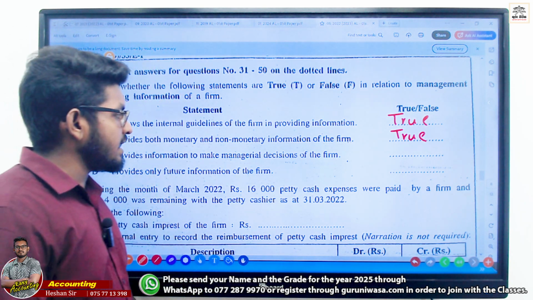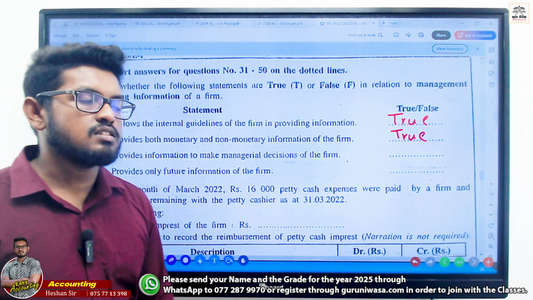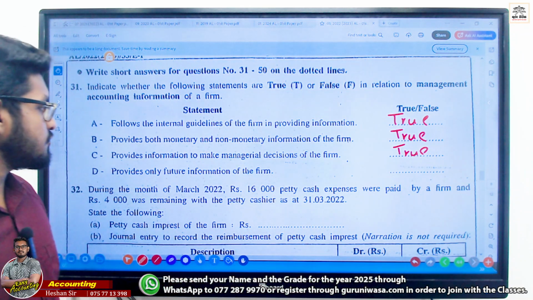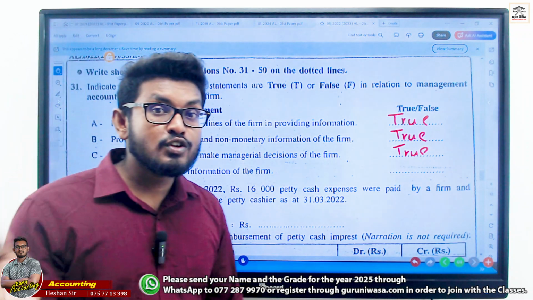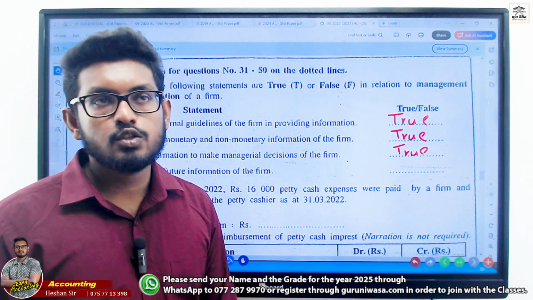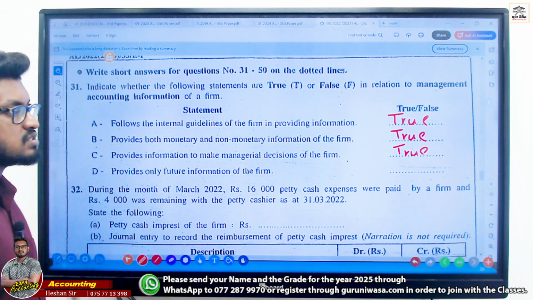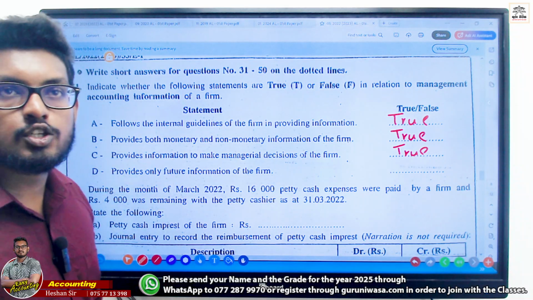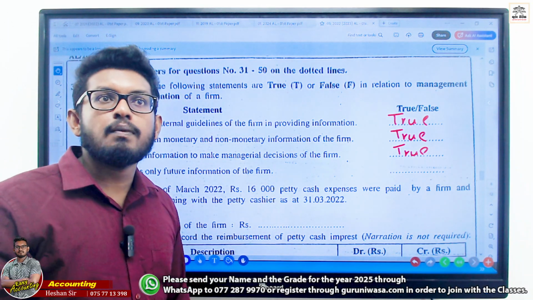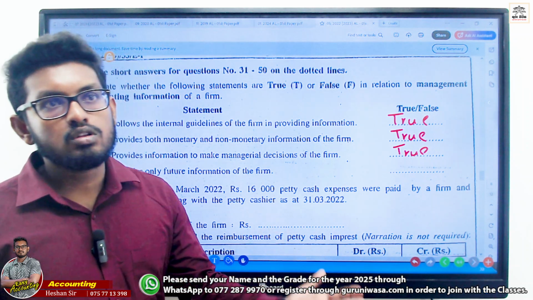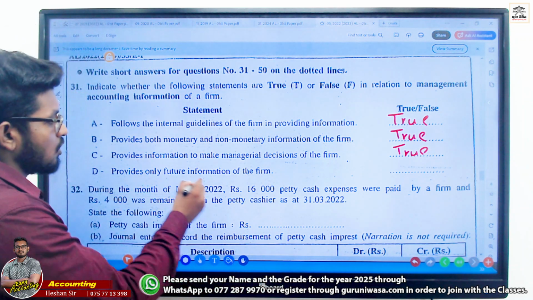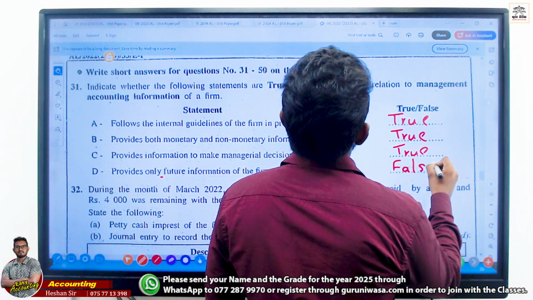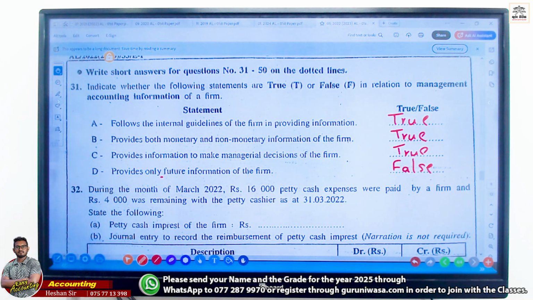Provide the information to make managerial decisions of the firm. Yes, for the managerial decision of the firm. Provides only future information of the firm? Not only future, past things as well. Clearly, past and future both, right? Because in management accounting, we concern both past and future. In financial accounting, only the past. Management accounting, both past and future. So it's false.